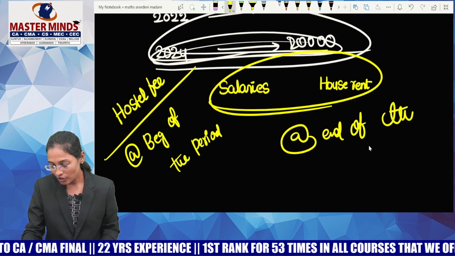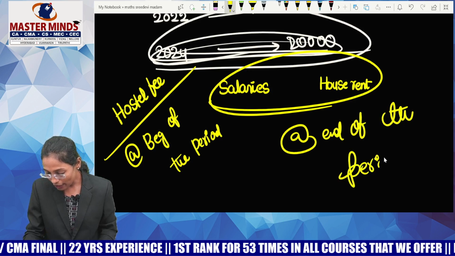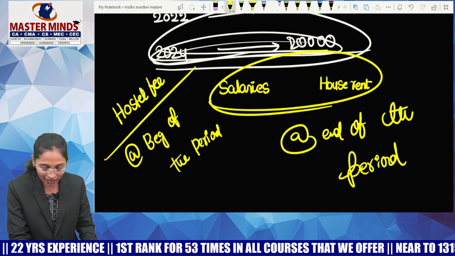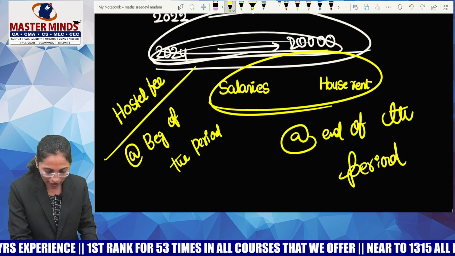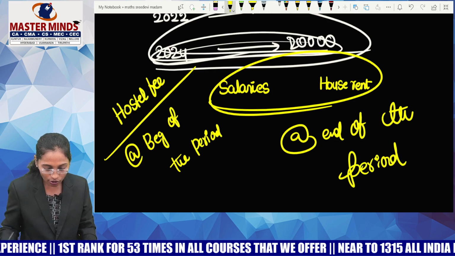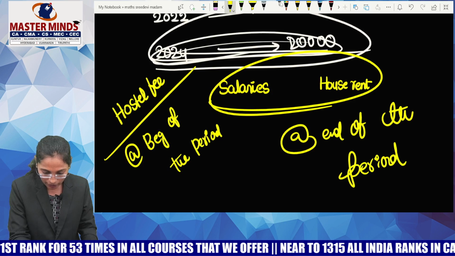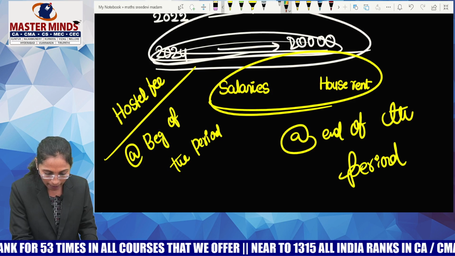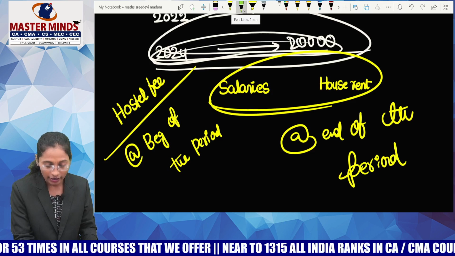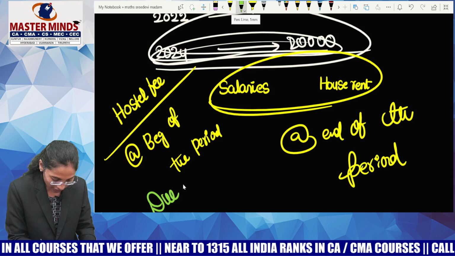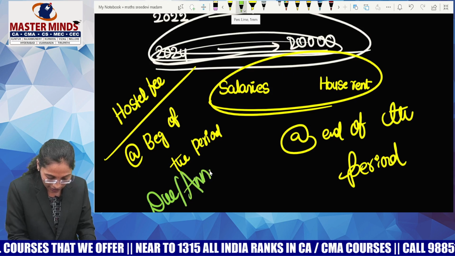Got it, guys? So, annuity will be of two types. One is ordinary annuity or regular annuity, and the other one is due annuity or immediate annuity. If the payments or receipts are happening at the beginning of a period, the annuity is said to be due annuity or annuity immediate.